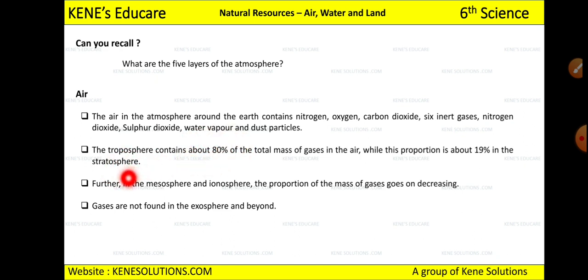Stratosphere will contain 19% of the total gas, and further in mesosphere and ionosphere the proportion of the masses of gas goes on decreasing. So troposphere will have the maximum percentage of the gas, and these gases are not found in the exosphere and beyond. The gases will only be present in troposphere, then stratosphere, mesosphere, and ionosphere. Troposphere will contain the maximum percentage of gas, while exosphere will not contain any gas.